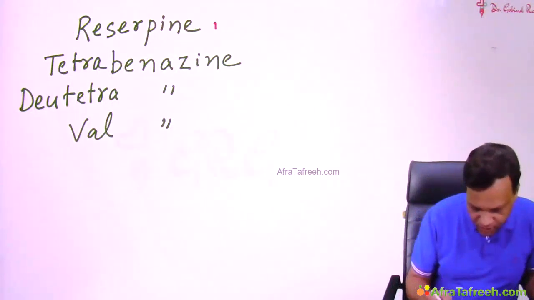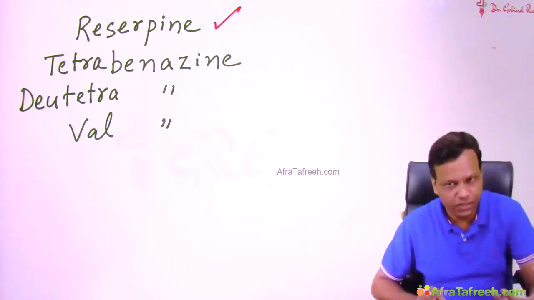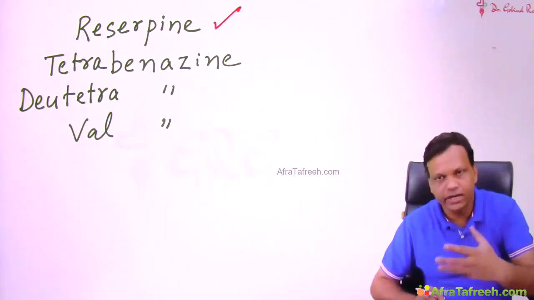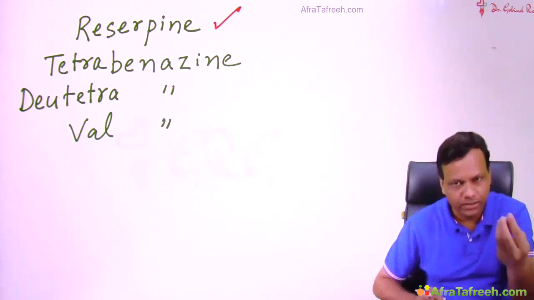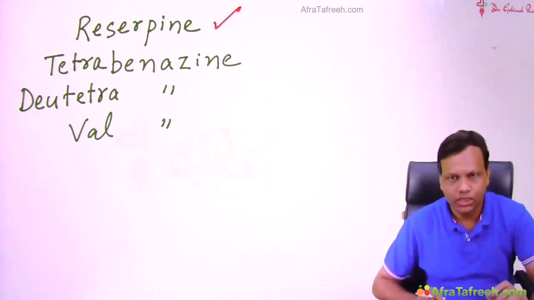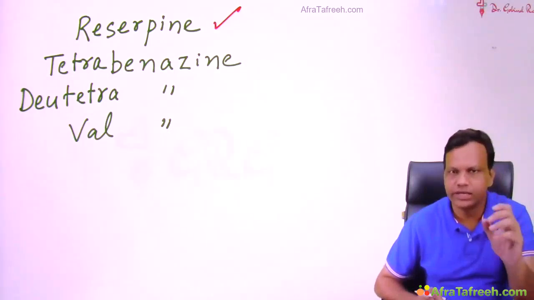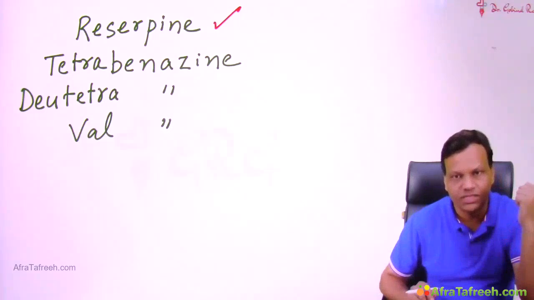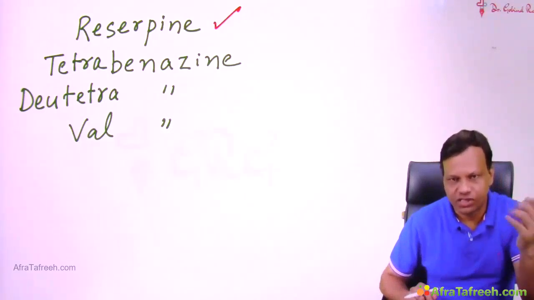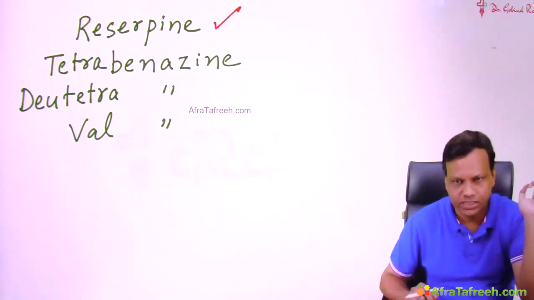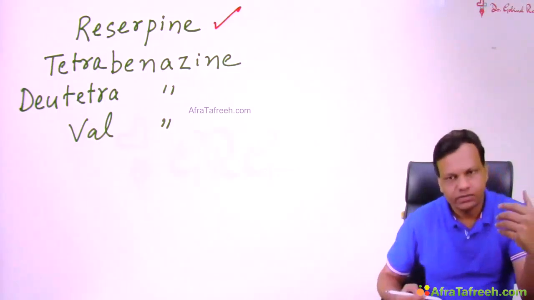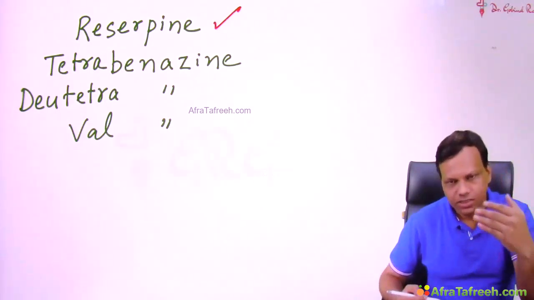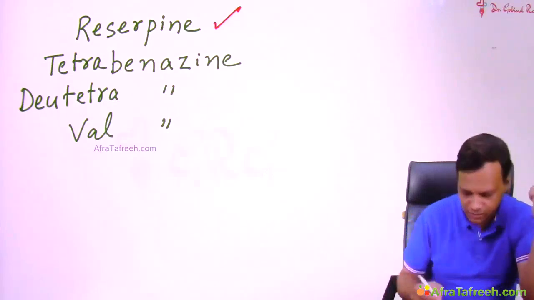It was developed as an antihypertensive drug because it was decreasing noradrenaline, so BP decreases. But it was also decreasing serotonin, and deficiency of serotonin can lead to depression. So many people committed suicide on reserpine therapy. So reserpine was withdrawn. It is not used nowadays. The newly developed VMAT2 inhibitors are tetrabenazine, deutetrabenazine and valbenazine.